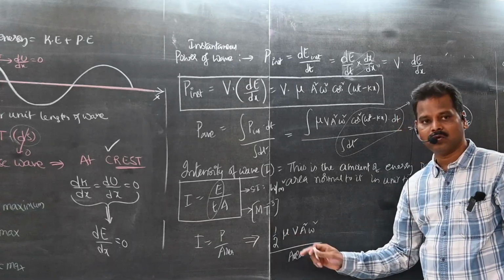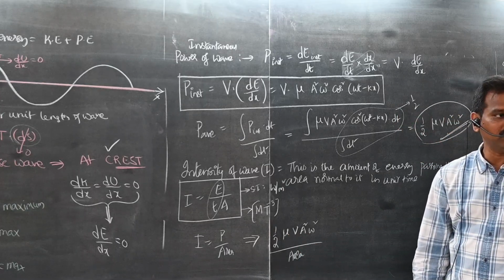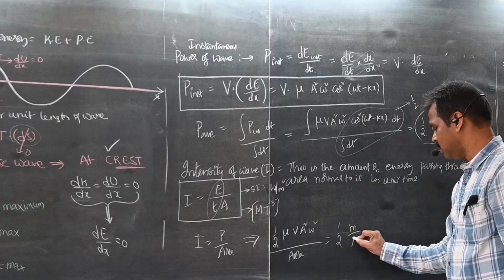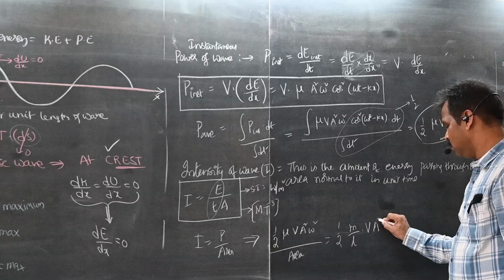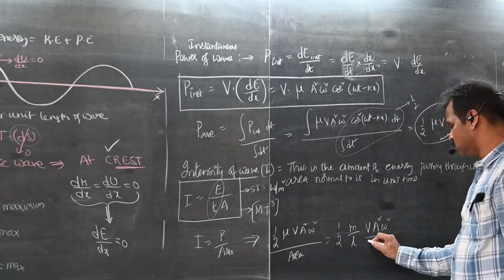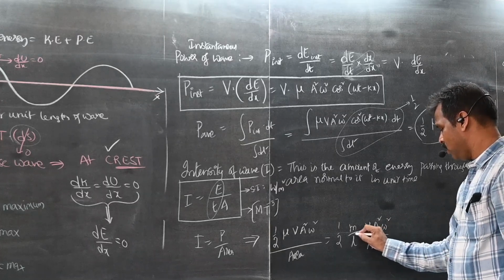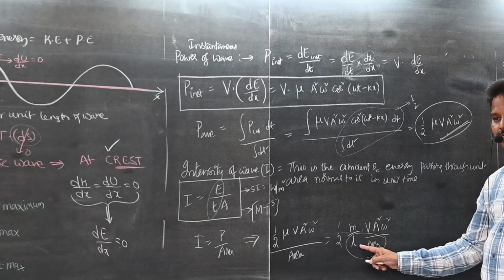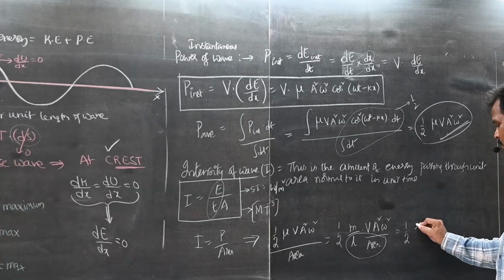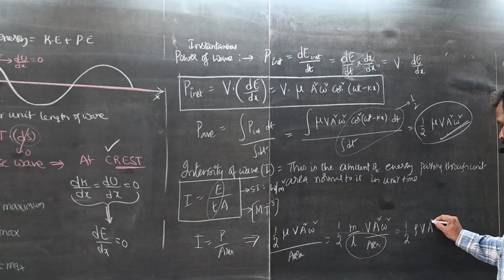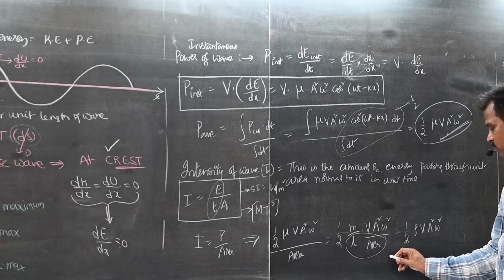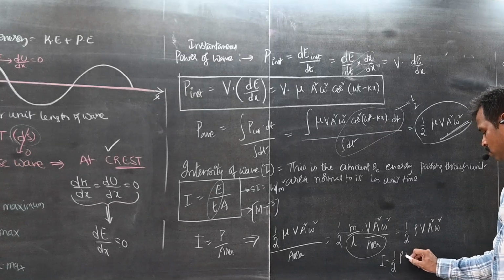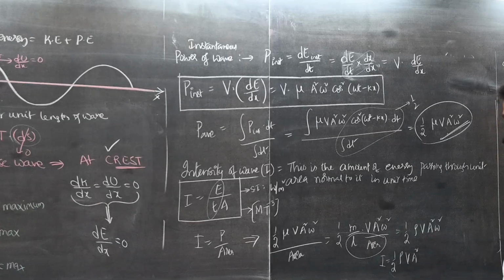But what is mu? Mass per unit length of the wire. So I am writing half, mass per unit length, v A square omega square by area. What is length into area? Volume. Mass by volume is rho. Half rho v A square omega square. So what is intensity, students? Half rho v A square.